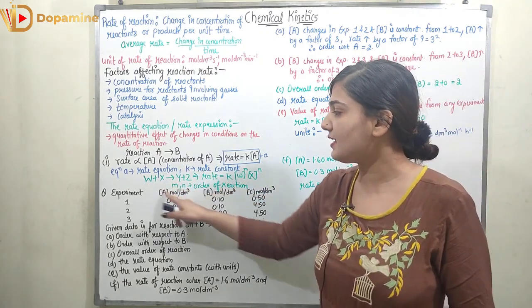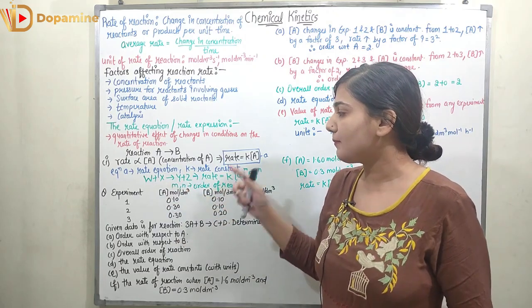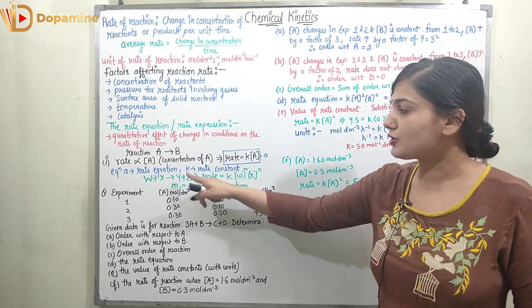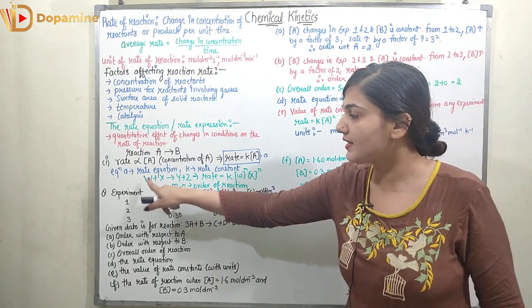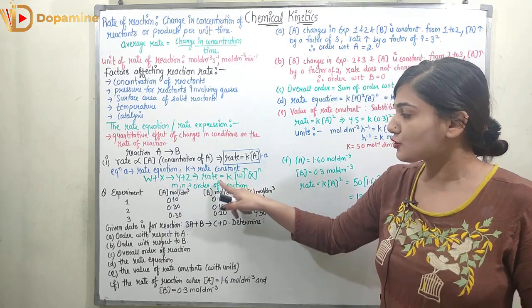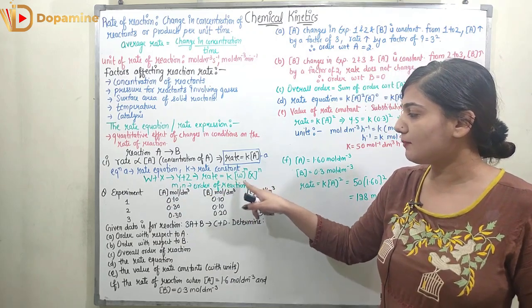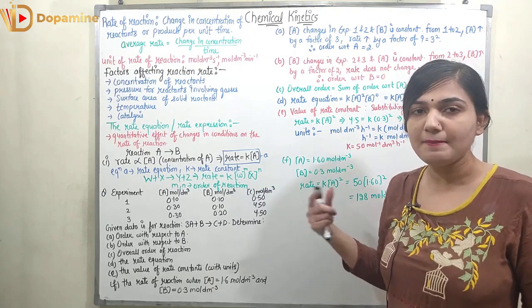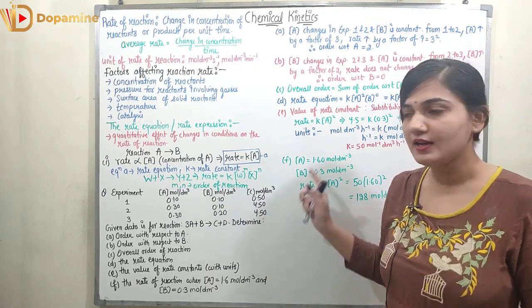Again we can have any other equation as well, like W plus X equals Y plus Z, where the rate is proportional to the concentration of both of the reactants, W as well as X. So rate here will be represented as K, [W] raised to the power M and [X] raised to the power N. So here M and N represent the order of the reaction.